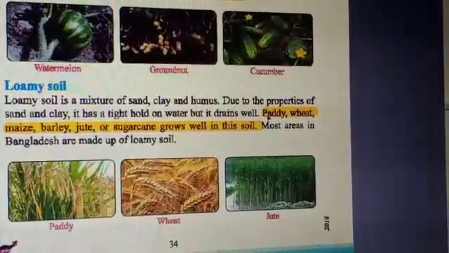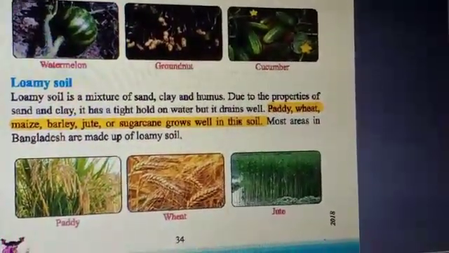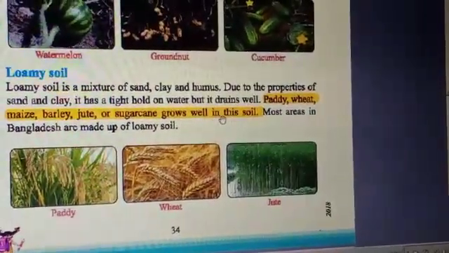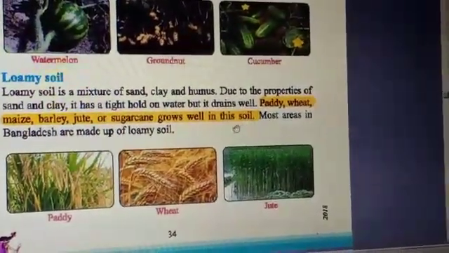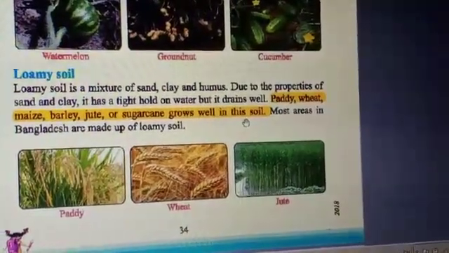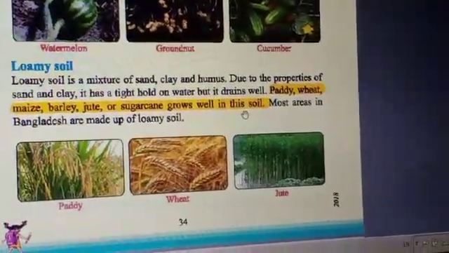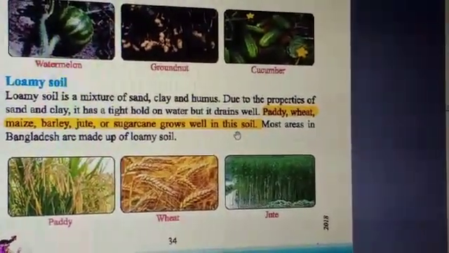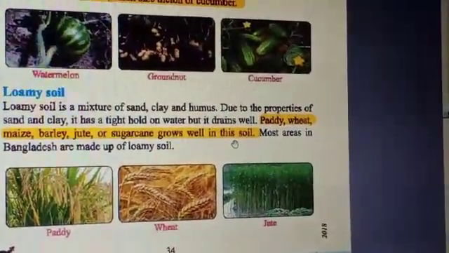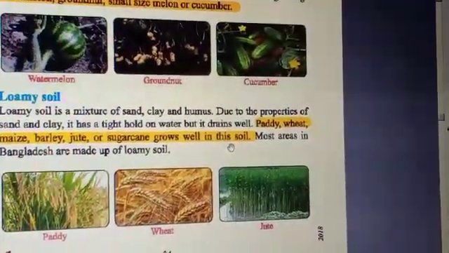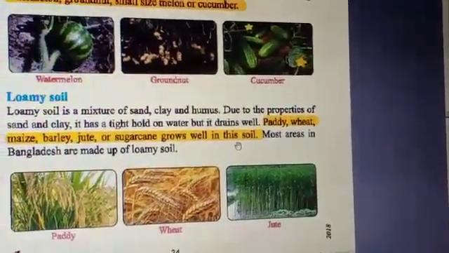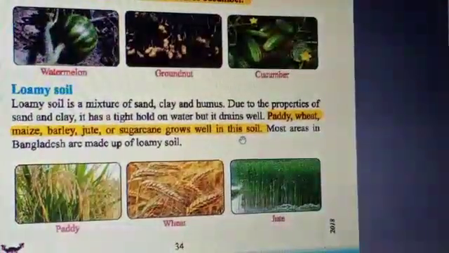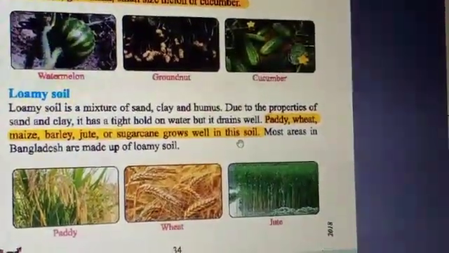Let's read. I have highlighted: paddy, wheat, maize, barley, jute or sugarcane grows well in this soil. Most areas in Bangladesh are made up of loamy soil. And we know crops grow well in Bangladesh. Bangladesh is an agricultural country, and as most areas in Bangladesh are made up of loamy soil, that's why most crops, we can say most crops grow well in loamy soil.